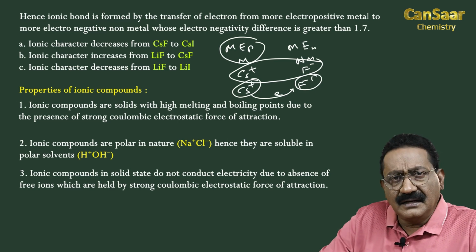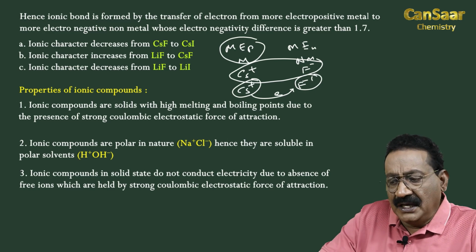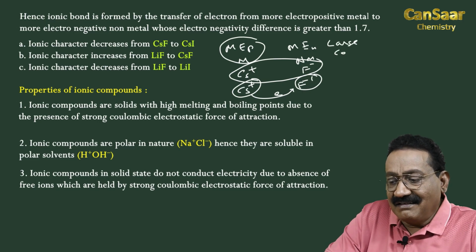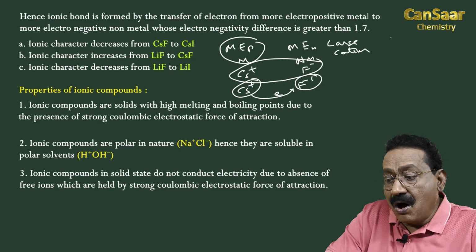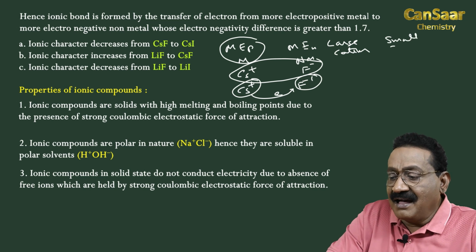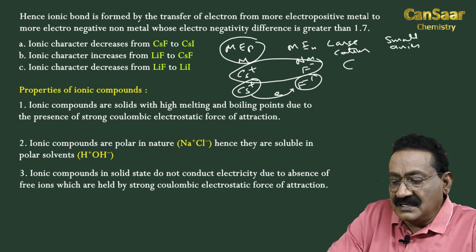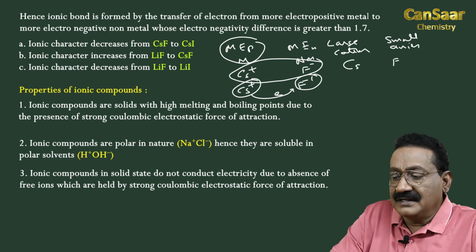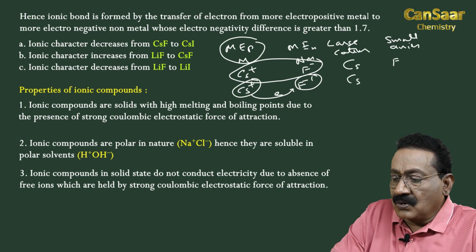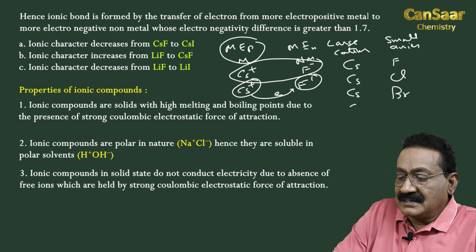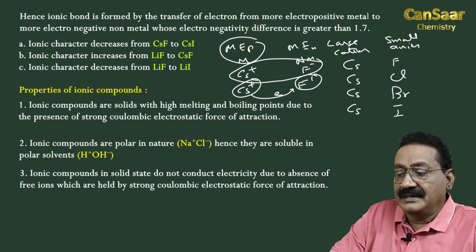In a nutshell, ionic bond is favored by large cation and small anion. For example, cesium fluoride, cesium chloride, cesium bromide, cesium iodide.